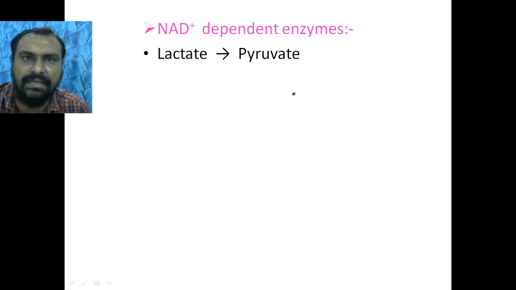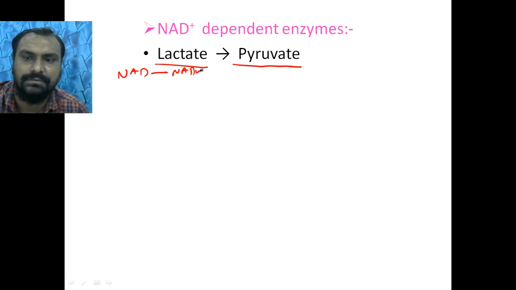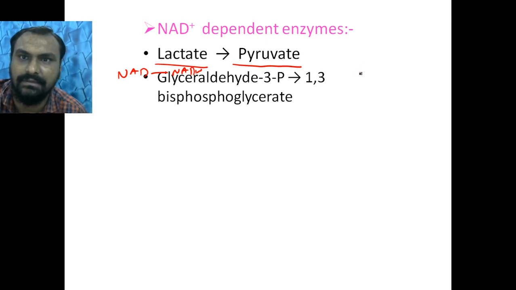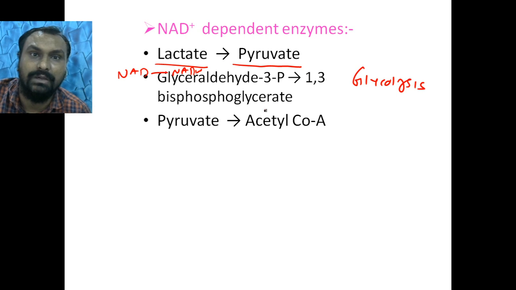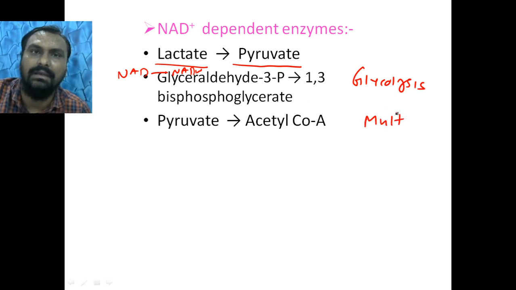So which are the enzymes dependent on NAD? Lactate is converted to pyruvate, so NAD will be converted to NADH. Then glyceraldehyde 3-phosphate to 1,3-bisphosphoglycerate, a step in glycolysis. Pyruvate to acetyl-CoA, a multi-enzyme complex, same way as thiamine and riboflavin.